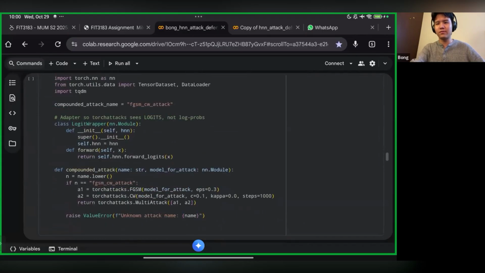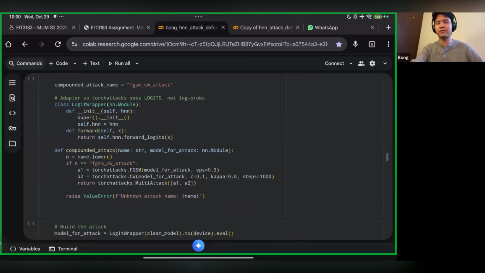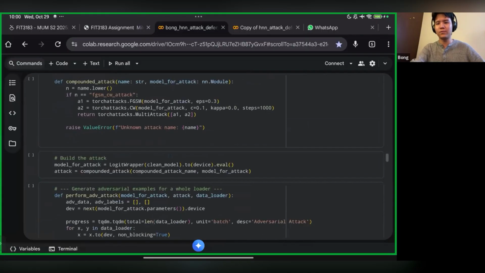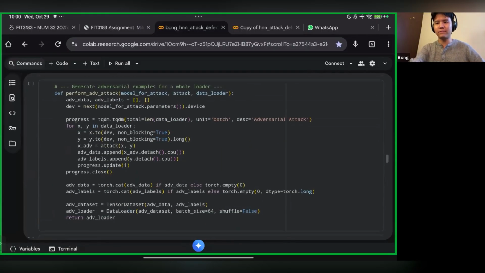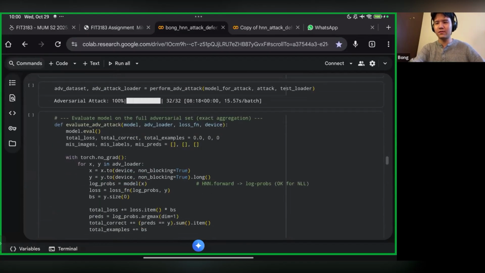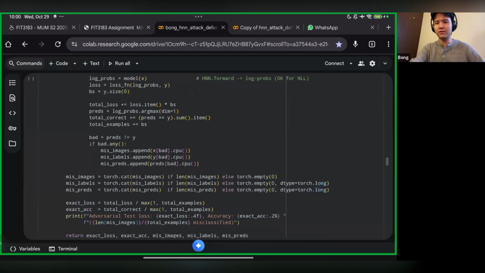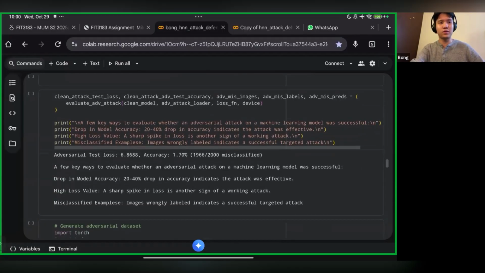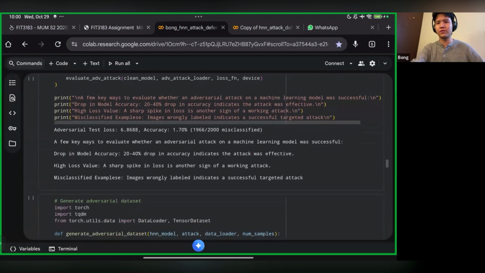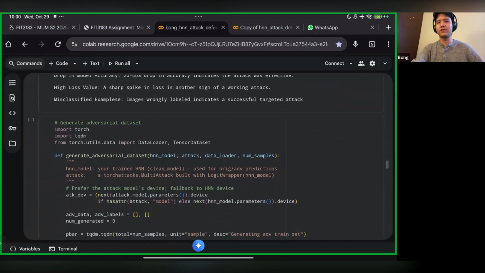And then we're going to tackle it with the FGSM, the Fast Gradient Sign Method, right? So we build it and attack the clean model, and we perform the attack. It took 8 minutes to run, and we got an accuracy of 1.7%. So 1,966 images were misclassified out of 2,000. So it's quite bad, right? And we needed to further improve on it.